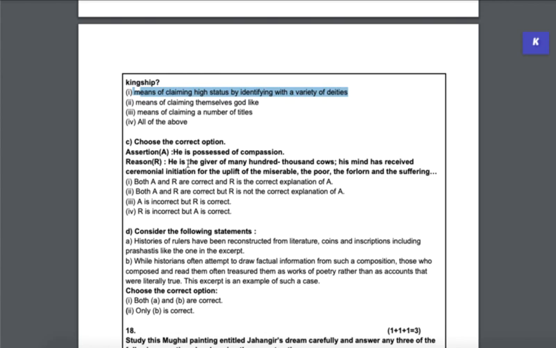We have another assertion reasoning based question now, this time based on a passage. So don't worry about that. So what is the assertion? He is possessed of compassion, that is, the king is possessed of compassion. And reasoning he gives is, he is the giver of many hundred cows, his mind has received ceremonial initiation to uplift the misery of the poor, the forlorn and the suffering. So I think A and R are obviously true, and R is the correct explanation for A, right? So here also option A, option 1, will be the correct answer.